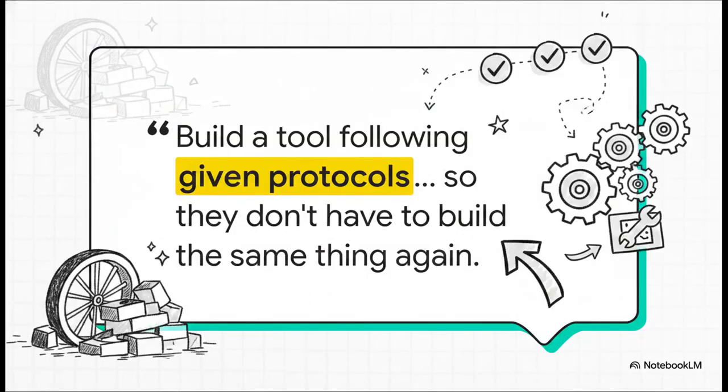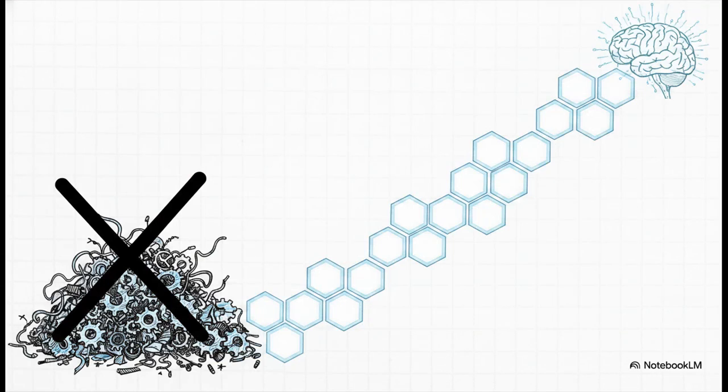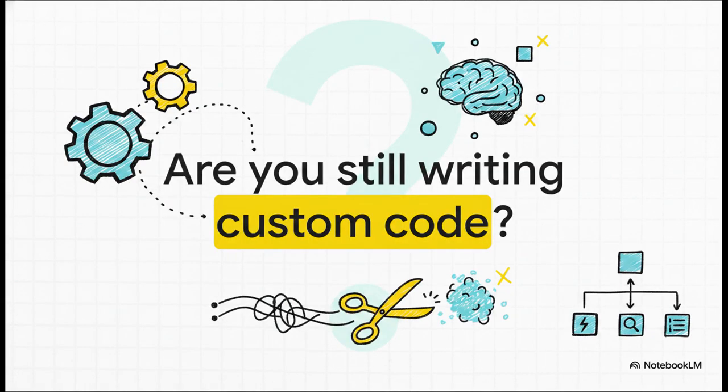Like the protocol emphasizes, you build it once, so nobody else ever has to reinvent the wheel. So here's your main takeaway. Stop rebuilding basic integrations and start scaling your agentic AI apps. Are you still writing custom integration code? Just imagine what your AI could achieve if you stopped.